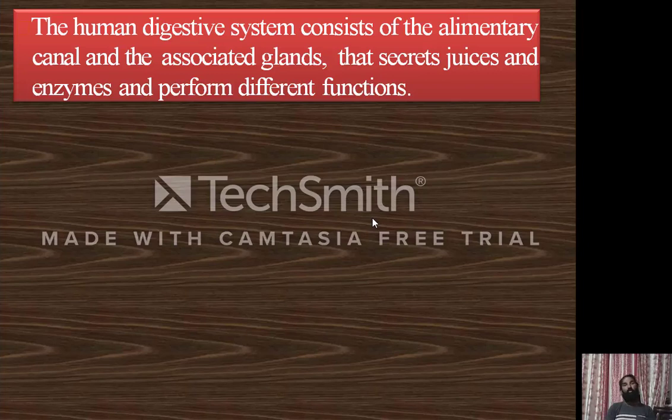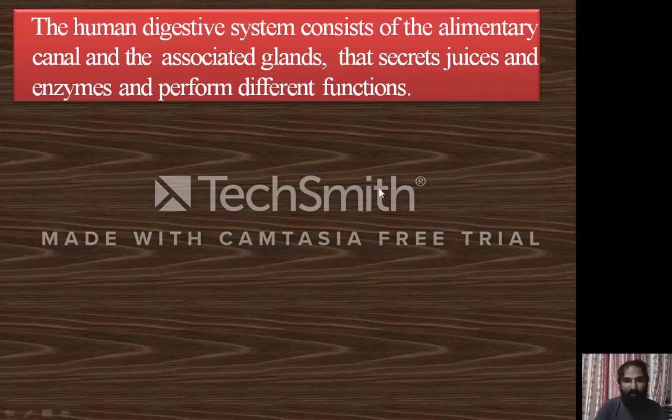After that, in the stomach and small intestine, some enzymes are released, and those enzymes also perform different functions. Those functions mainly convert the large complex organic molecules, breaking them down into simple organic molecules, and after that they are absorbed by the body.